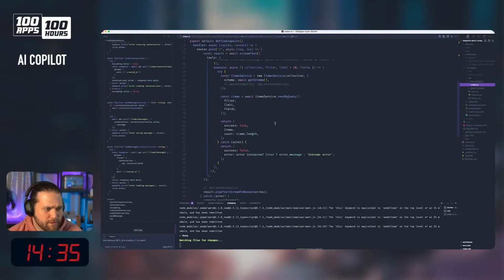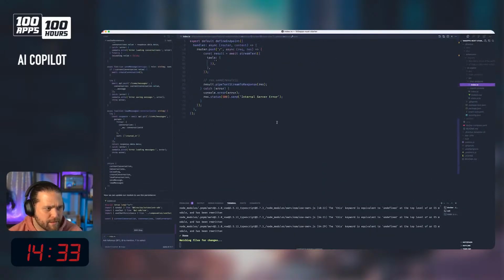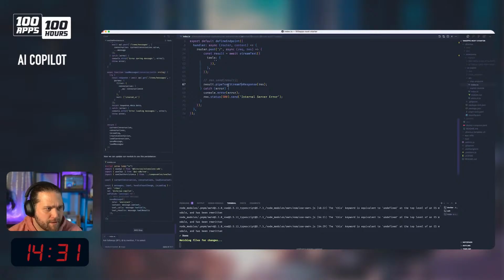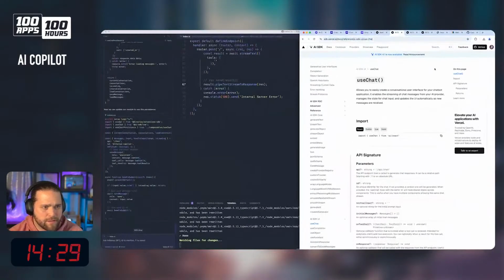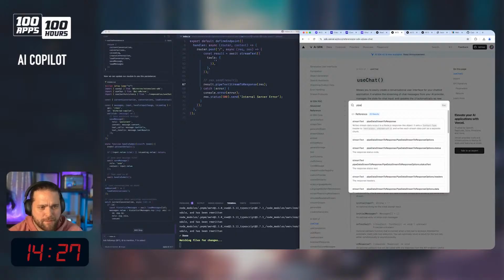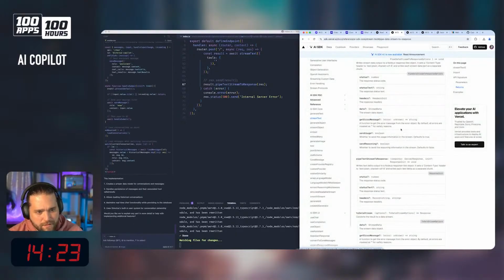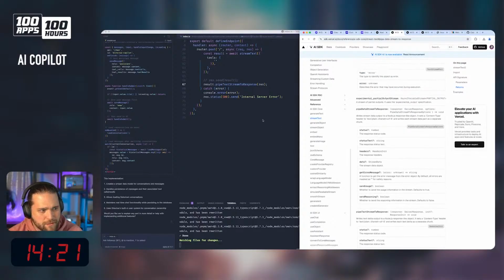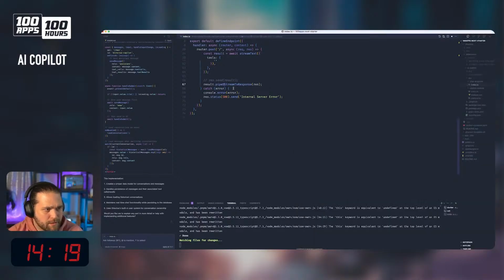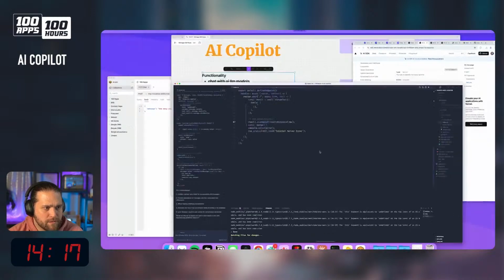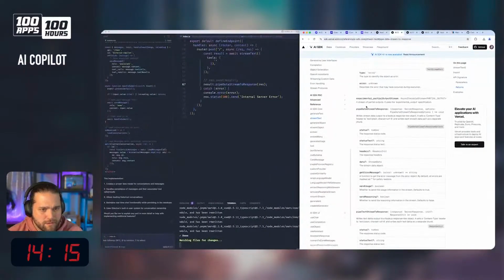and our endpoint here is just streaming back the pipe text stream to response. Is there like a pipe data stream? Yeah, there you go. That's how we could get the actual messages. Pipe data stream to response. Send message data object.